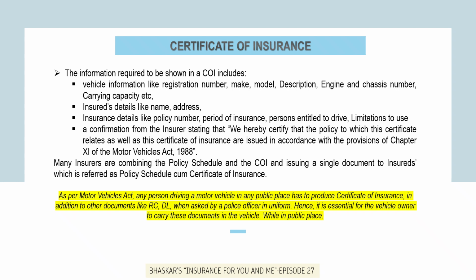The insurance details like policy number, period of insurance, persons who are entitled to drive the vehicle insured, the limitations to use, and also a confirmation from the insurer stating that we hereby certify that the policy to which this certificate relates, as well as this certificate of insurance, are issued in accordance with the provisions of Chapter 11 of the Motor Vehicles Act 1988.